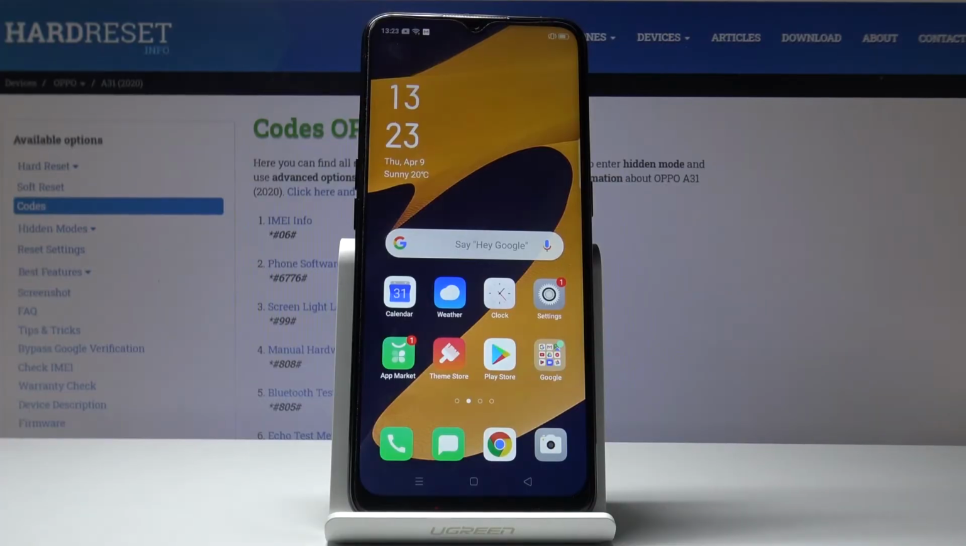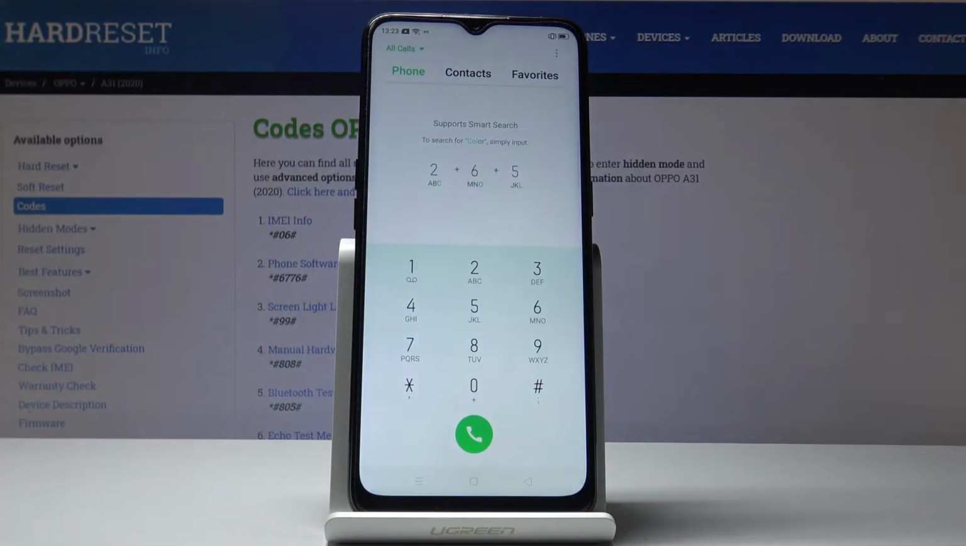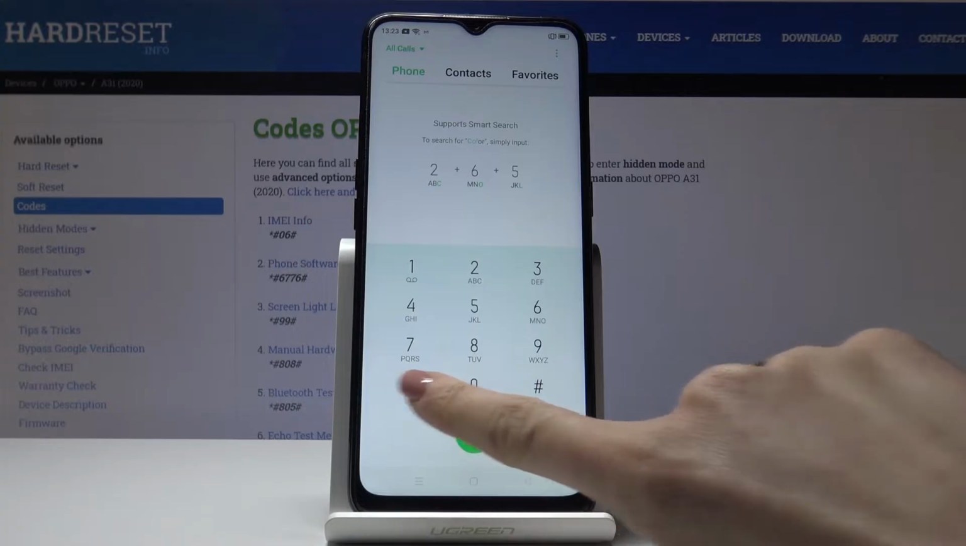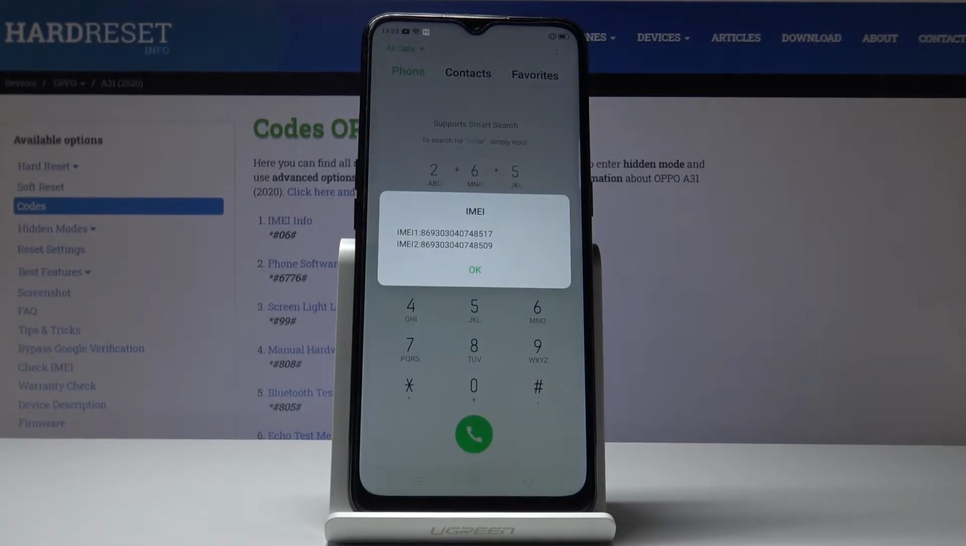Here I've got OPPO A31 and let me show you all secret codes that you can use on your device. So at first you have to open the phone dialer and let me enter the first code, which is *#06#. And as you can see, this one will provide you with both IMEI numbers assigned to your device. These are unique numbers that you may use, for example, to check your device. So smoothly enter this short code and then you will be provided with IMEI details.